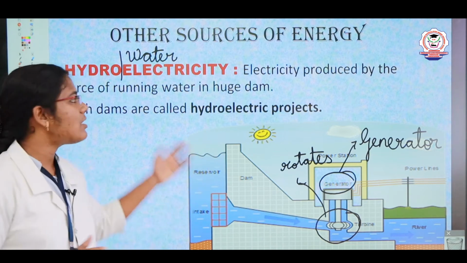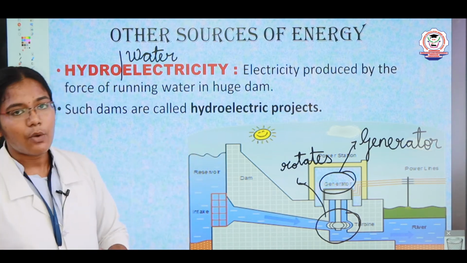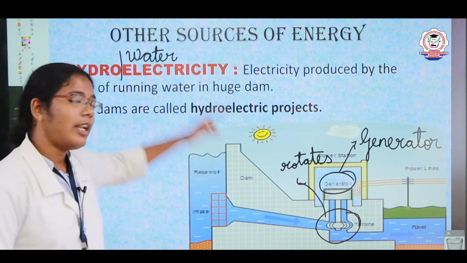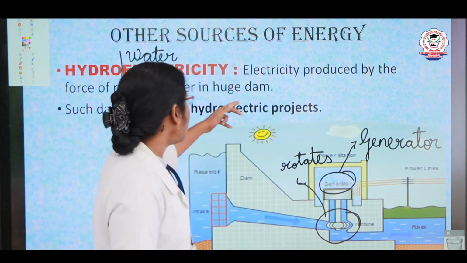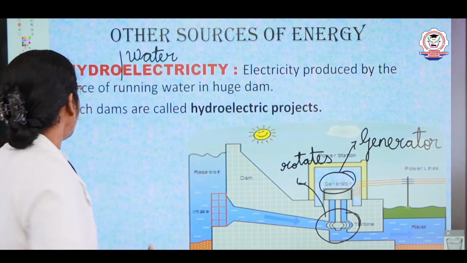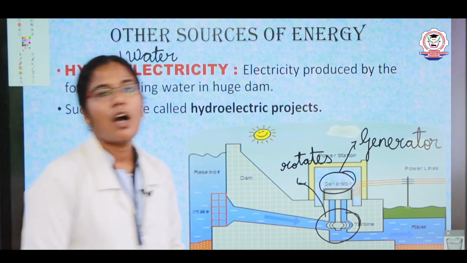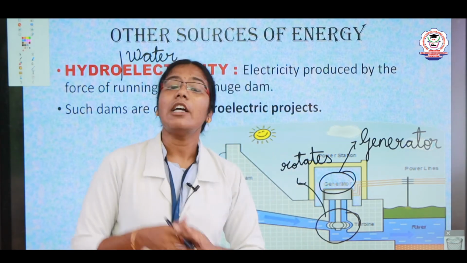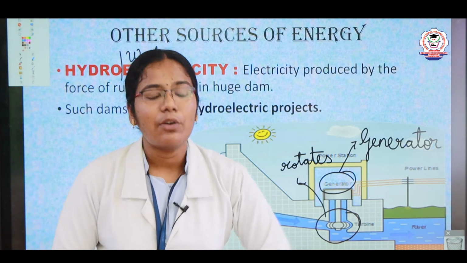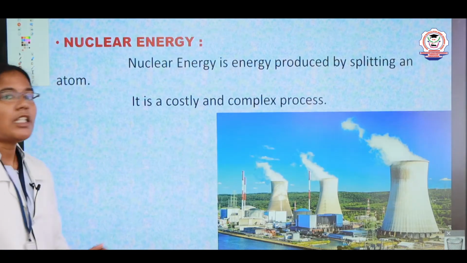These are some examples of hydroelectric dams. So what is hydroelectricity? It is electricity produced by the force of running water in a huge dam.